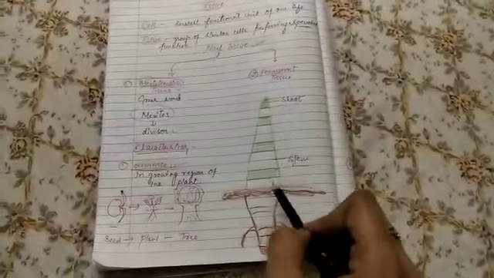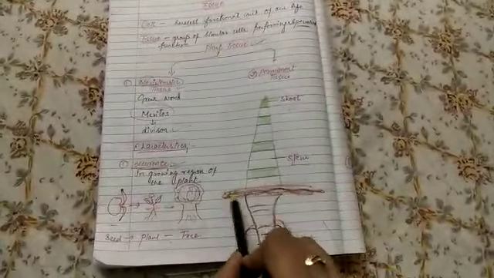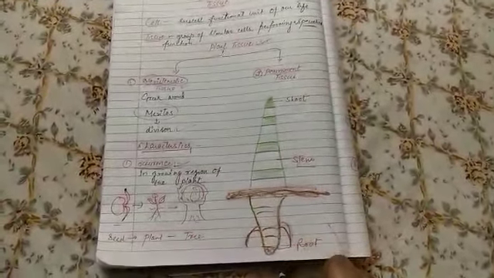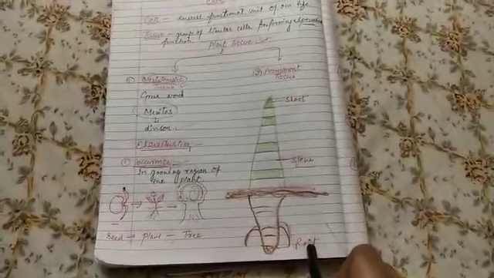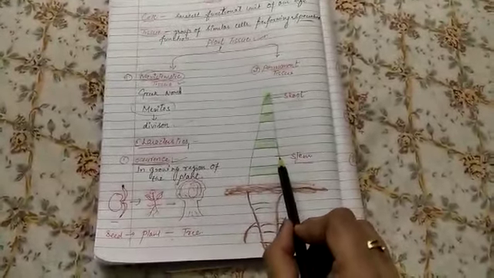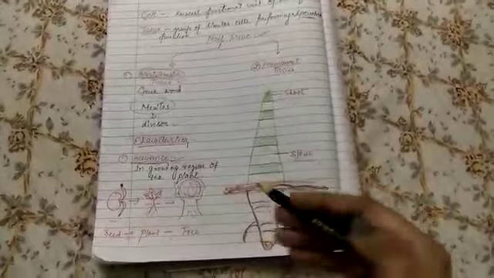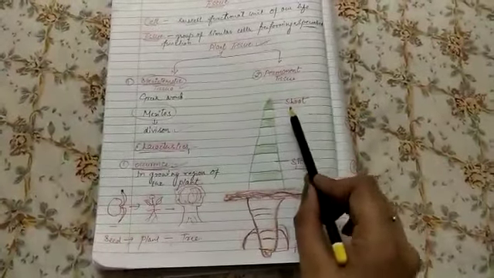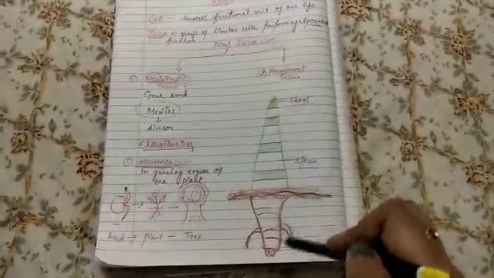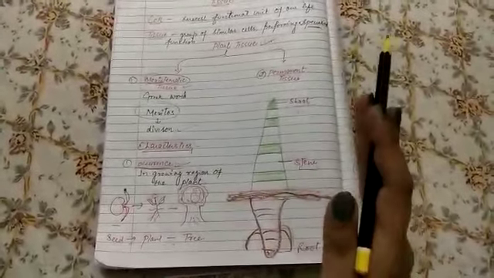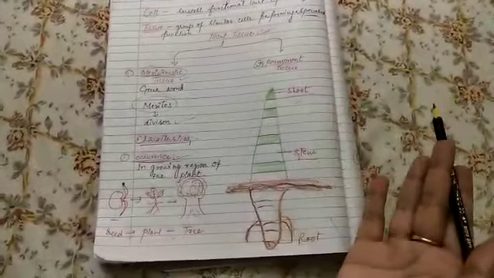See this texture of the plant. The portion of the plant which is under the ground is called root, and above the ground is called stem. The upper part of the stem is called shoot. The plant grows vertically as well as horizontally.